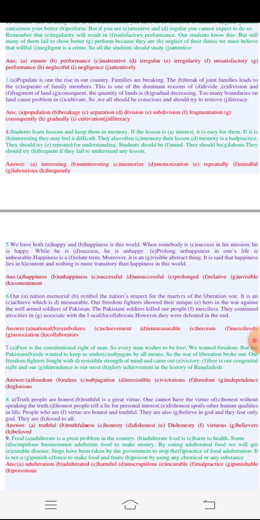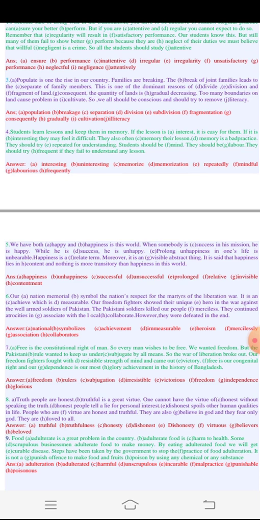So population is on the rise in our country. Families are breaking. The breakage of joint family leads to the separation of family members.